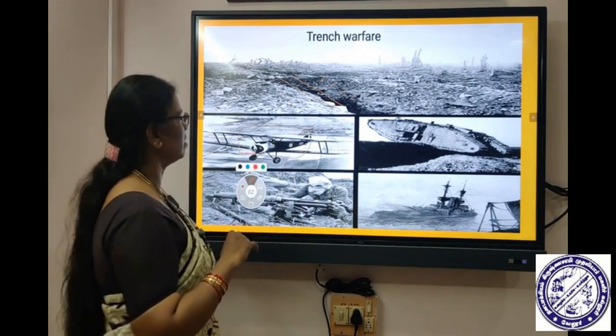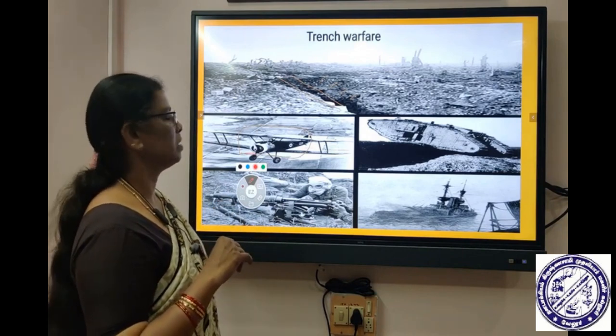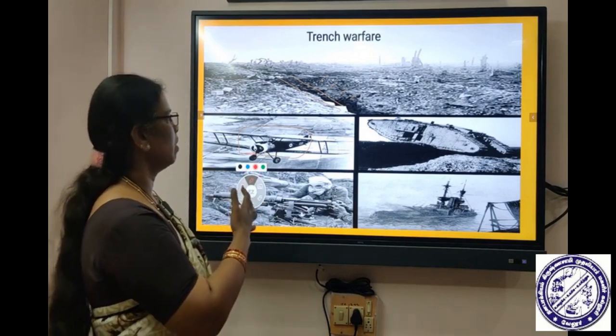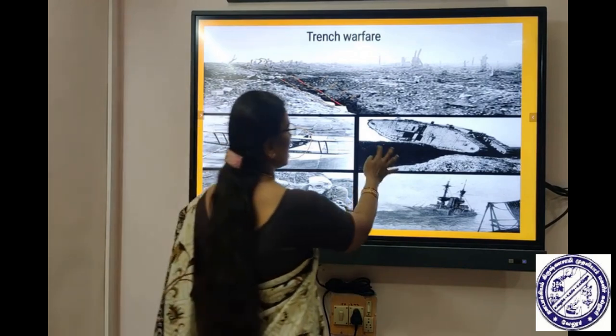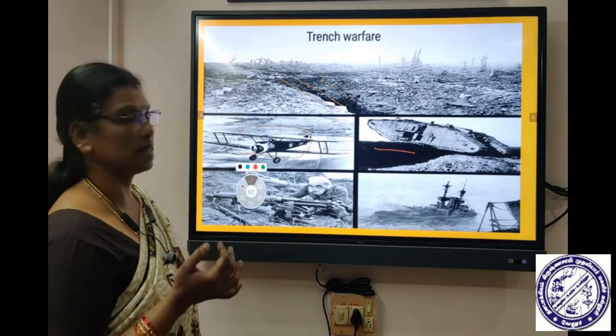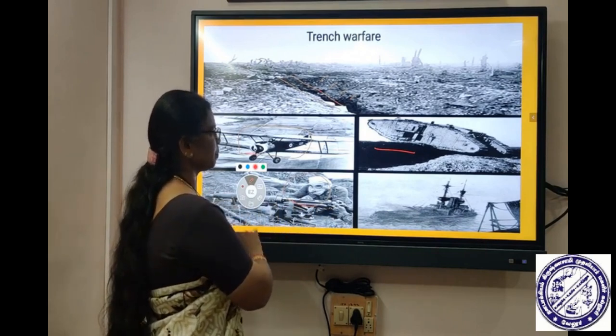The Wright brothers invented the aircraft, and Germany and Britain used aircraft and attacked countries through the air also. These are the tanks which were used by both the Allied powers and the Central powers, and they also used poisonous gas.